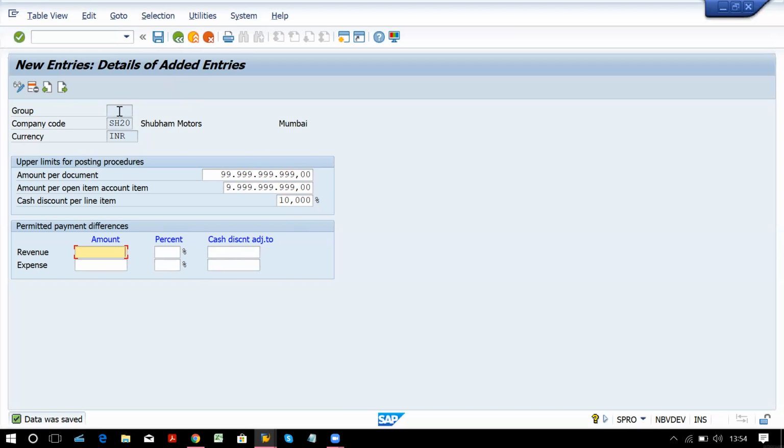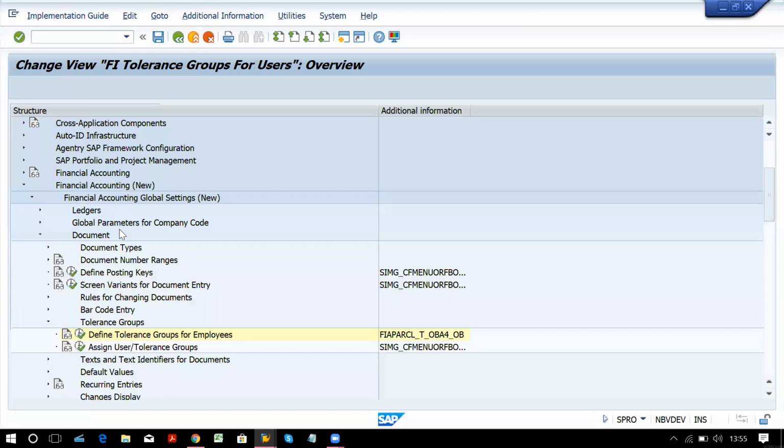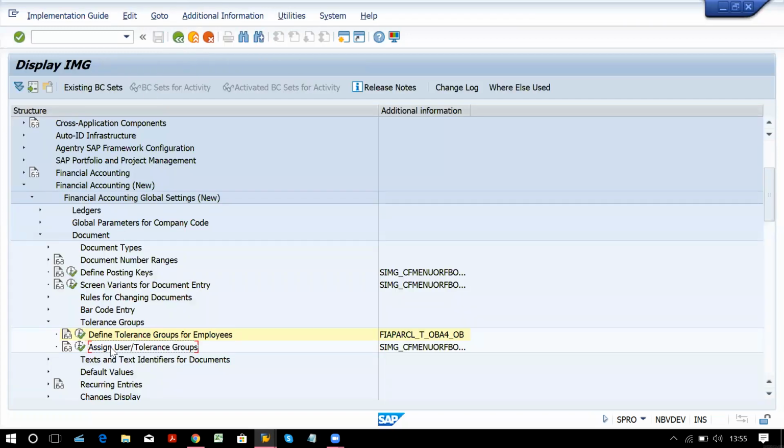This will be created by the basis system. Once this is created by the basis team, this group you can assign over here in OB57, which is the T-code for assigning a user or tolerance group to an employee.